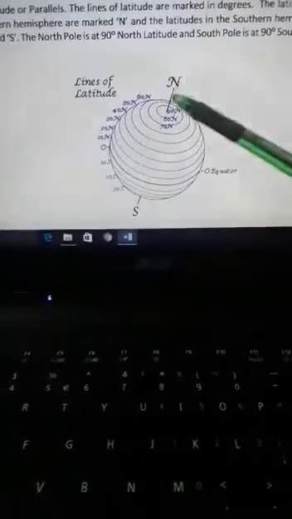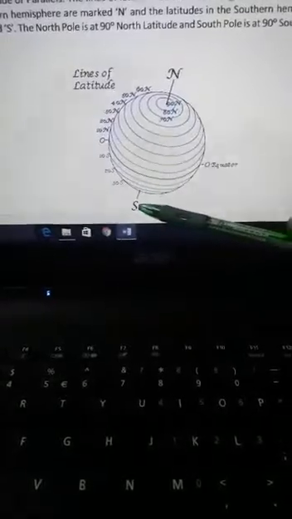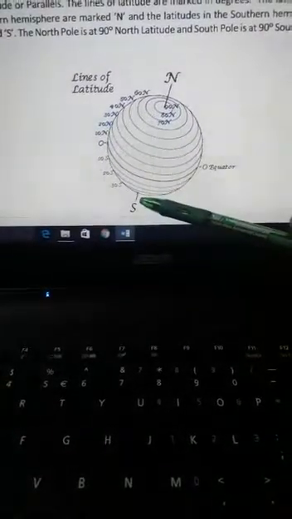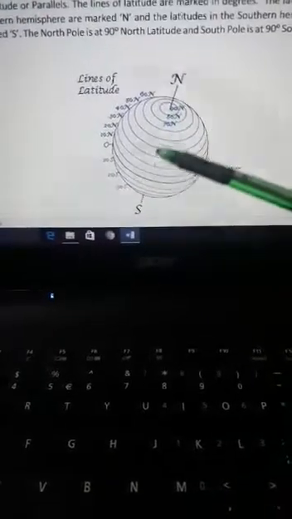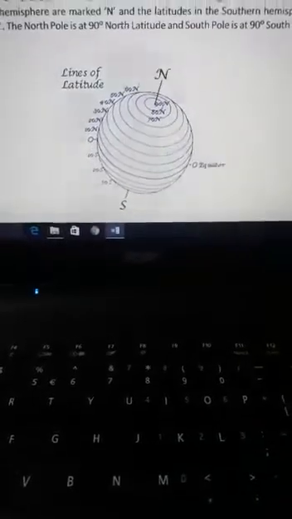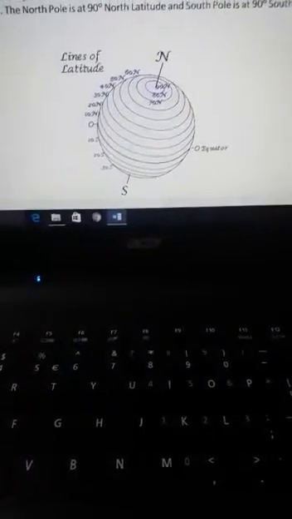The North Pole is 90° N, the South Pole is 90° S.